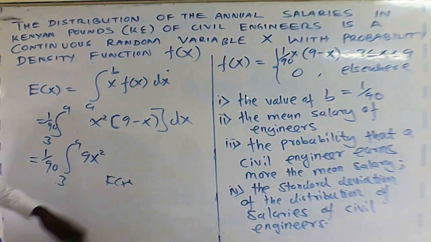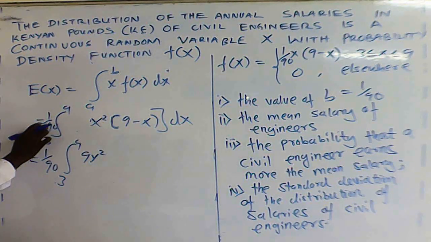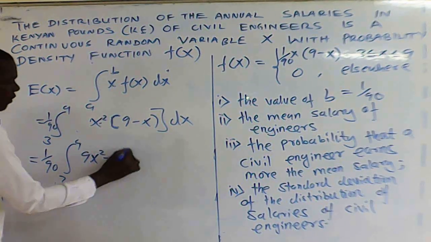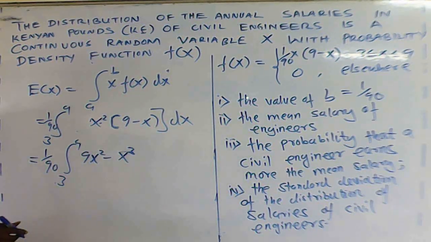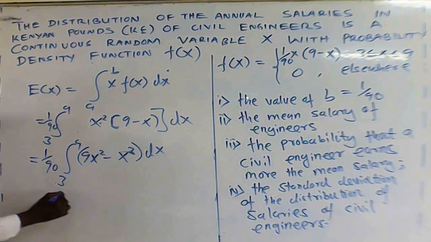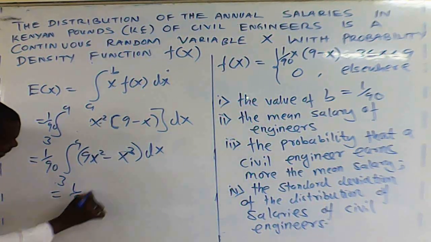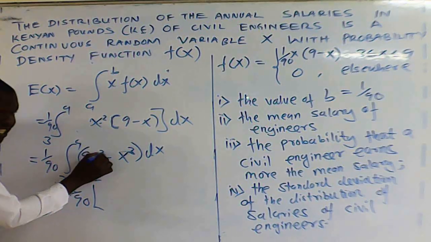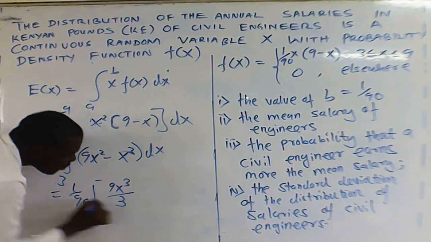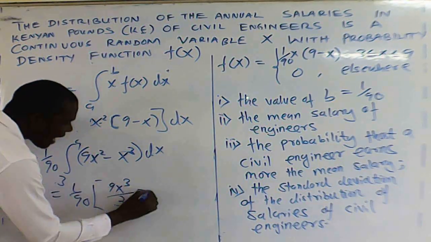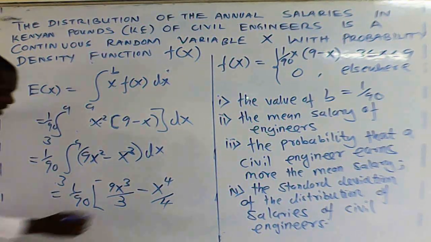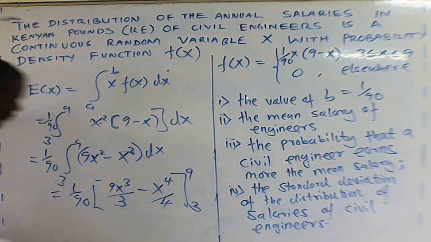Are we together? So from there, we've taken x outside, so here is 9x squared minus x squared times x, which is x cubed. So you are integrating that with respect to x. Start with 1 over 90 into the integral: power 2, if you add 1, becomes x cubed, then divide by the resultant power, 3. Minus power 3, add 1, it is power 4, then divide by 4. Then the range is from 3 to 9.